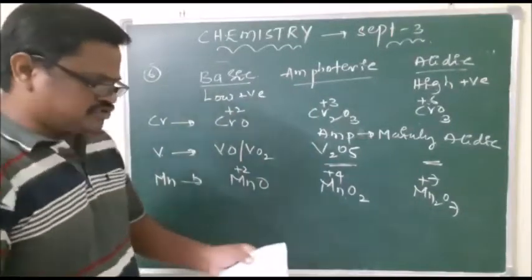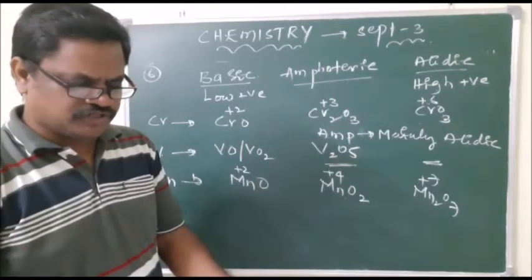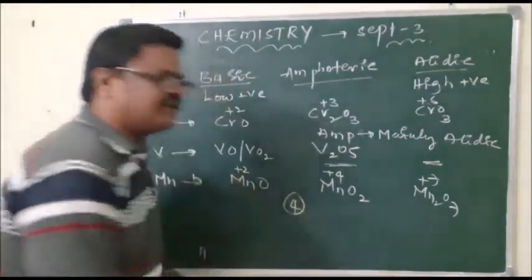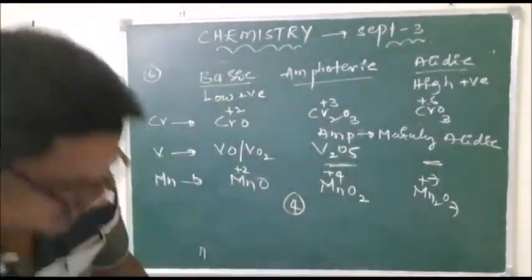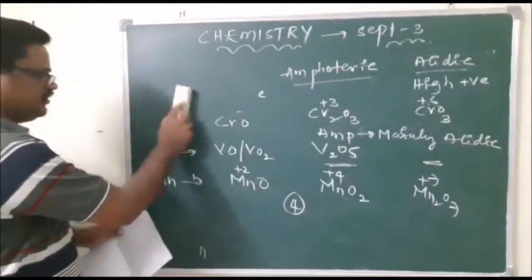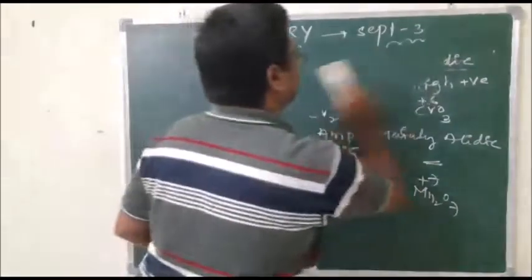So in the given options, if we observe the fourth one, Cr2O3 and V2O5, the fourth option is correct for this question. This is nothing but the sixth question. Now the seventh question. Just remember this information so that we will get everything.